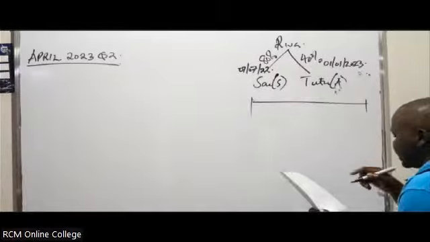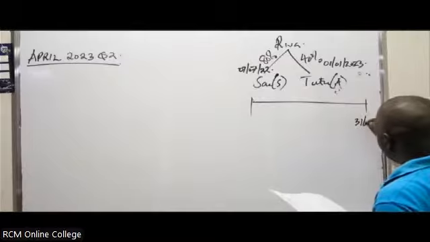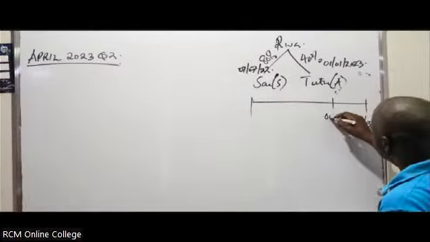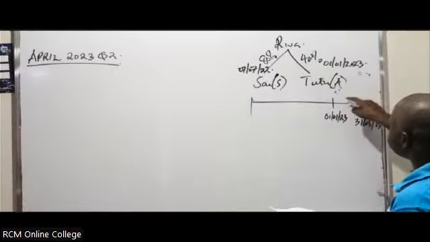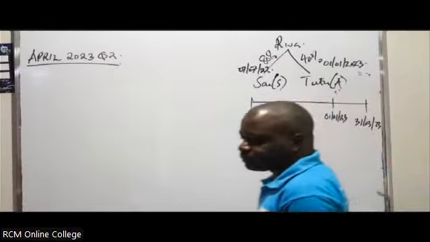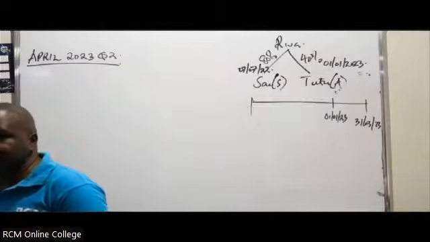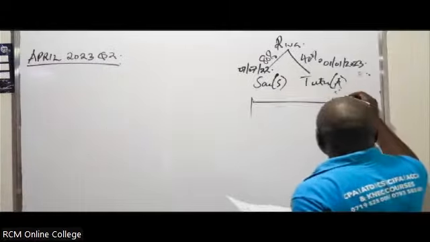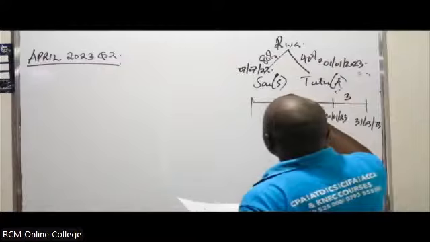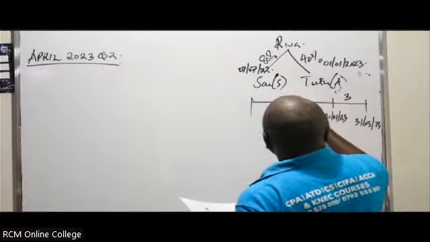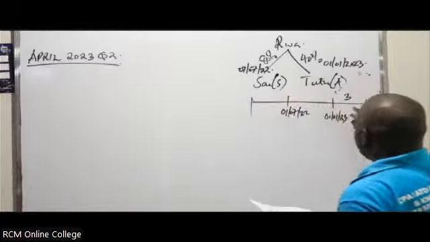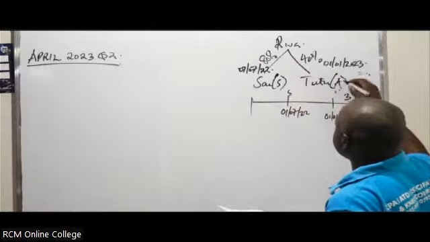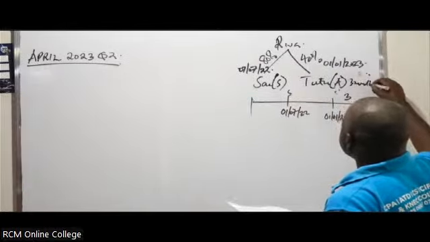We are preparing these statements as at 31st of March 2023. This one was acquired on 1st of January 2023. So it means the associate was in existence as a member of the group for how many months? 3 months. And this one, the subsidiary, was acquired on 1st of July 2022. The subsidiary was in existence for how many months? This one we've already seen is 3 months. This one was for how many months?